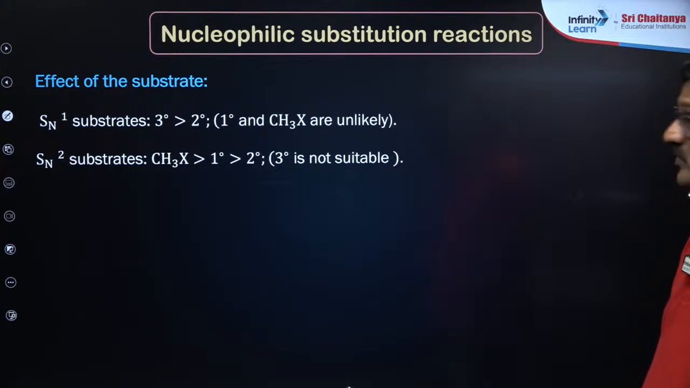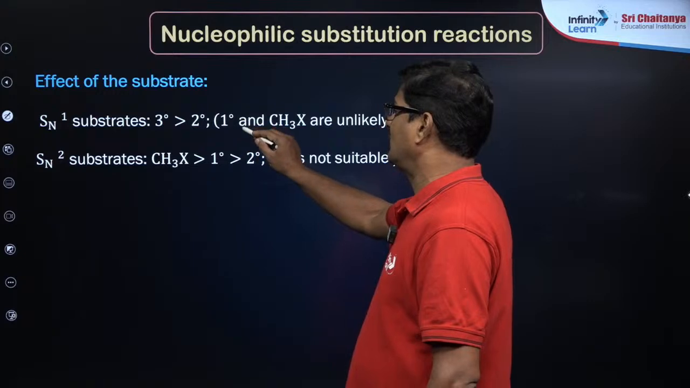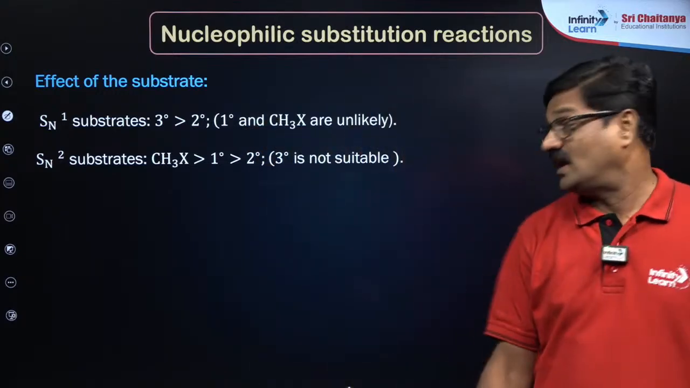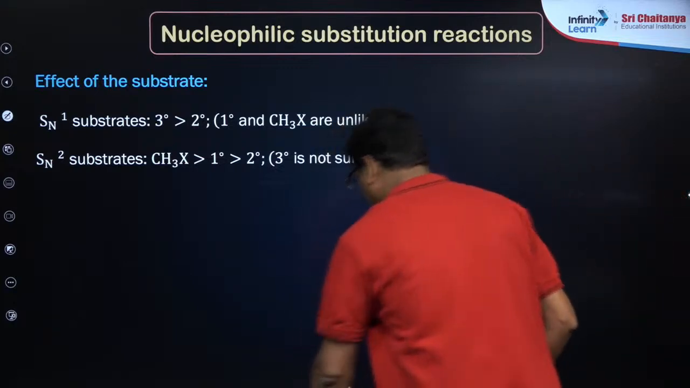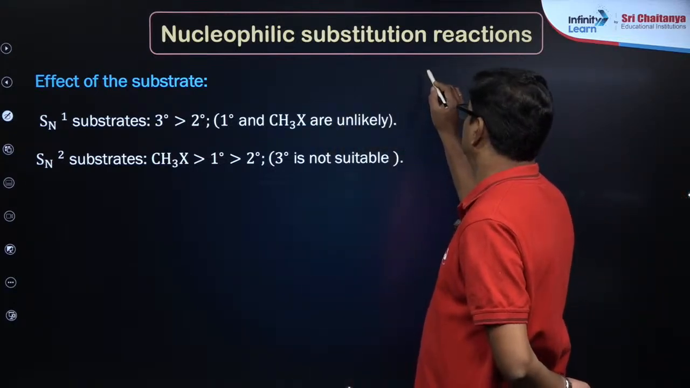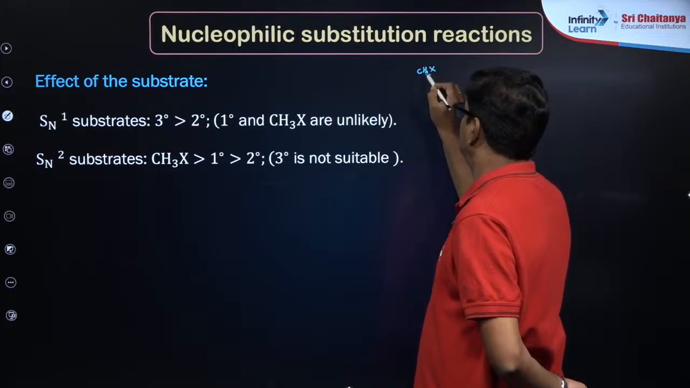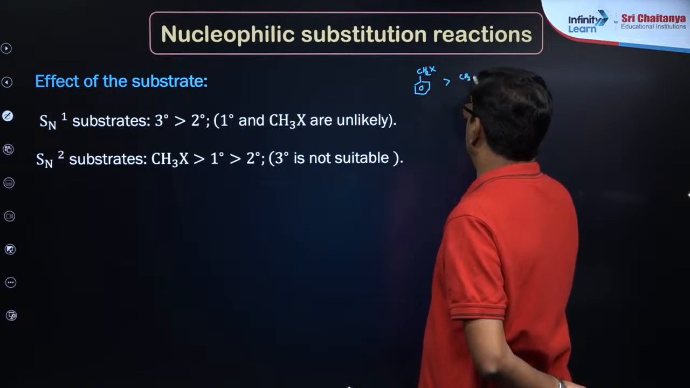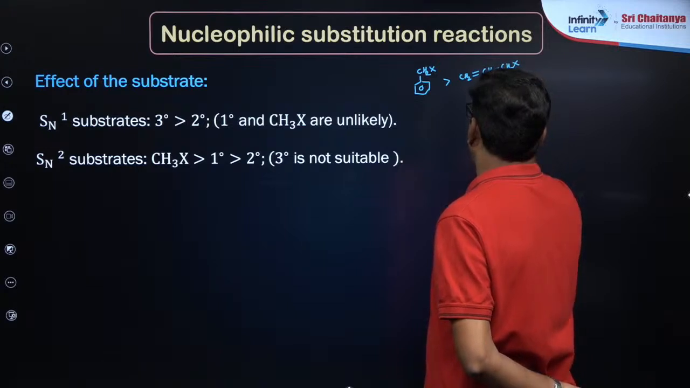सो इफेक्ट ऑफ सबस्ट्रेट. सो जहां पर सो SN1 सबस्ट्रेट tertiary greater than, secondary greater than primary, so methyl halide unlikely. Whereas SN2 substrate primary greater than, secondary greater than, tertiary. Now I just want to say here, CH2X benzyl is greater than CH2 double bond CH and CH2X allyl.